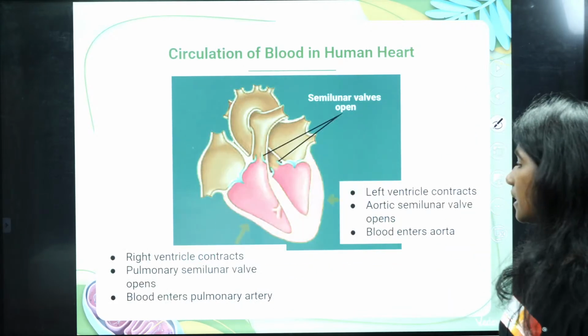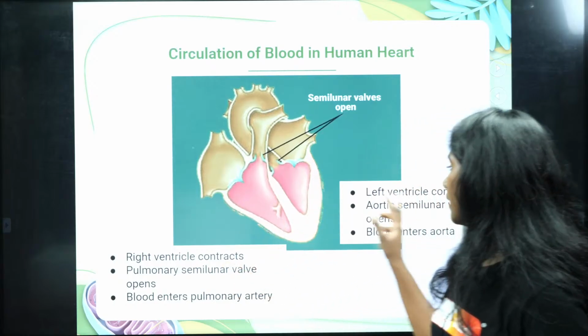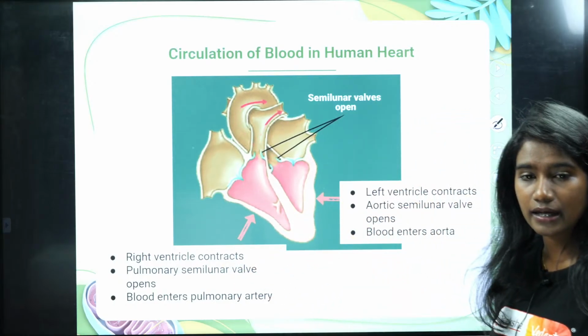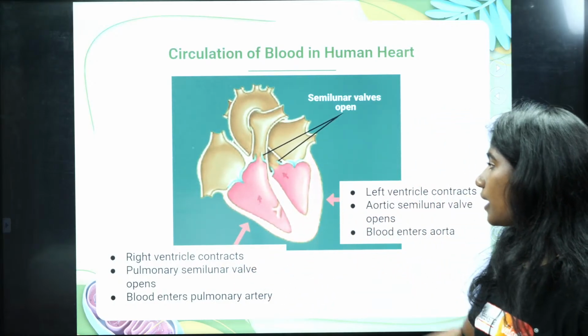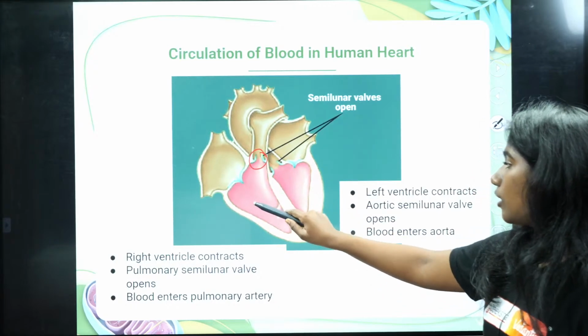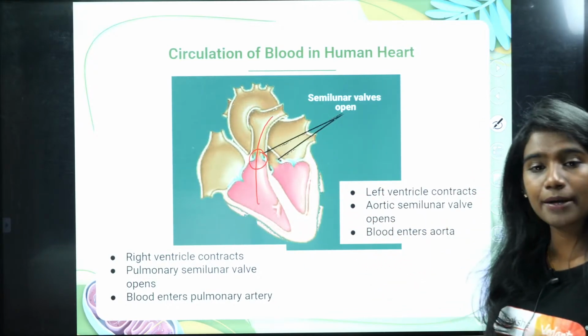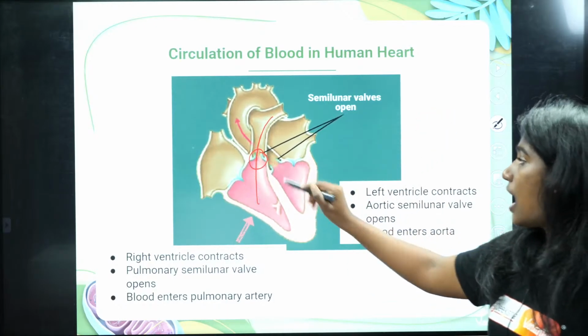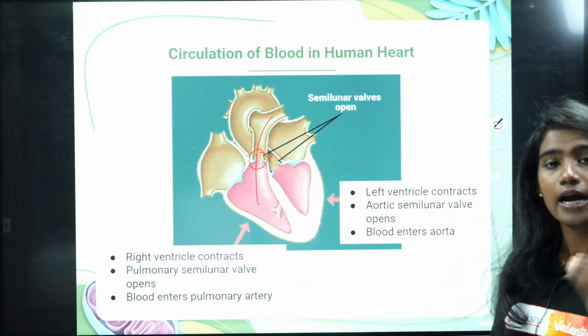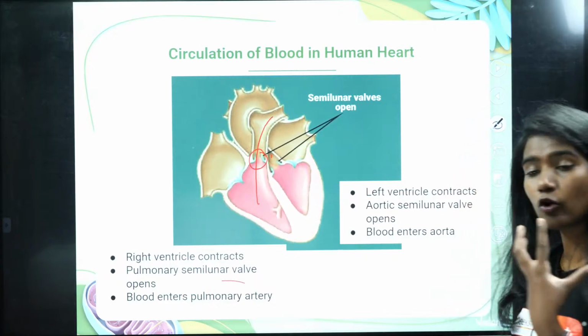Fine. And then what is happening? The right ventricle and left ventricle will contract like this. When that contracts, what happens? See here, the deoxygenated blood is carried by the pulmonary artery to the lungs. And which valve is present in between? The pulmonary semilunar valve opens.